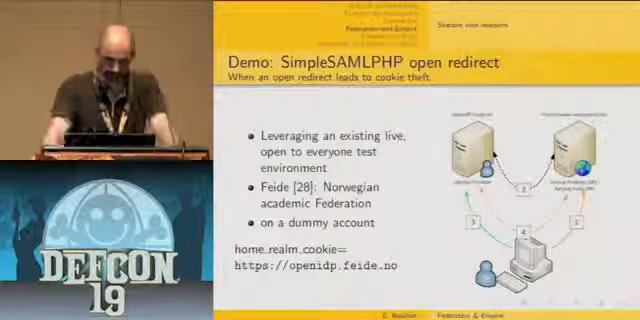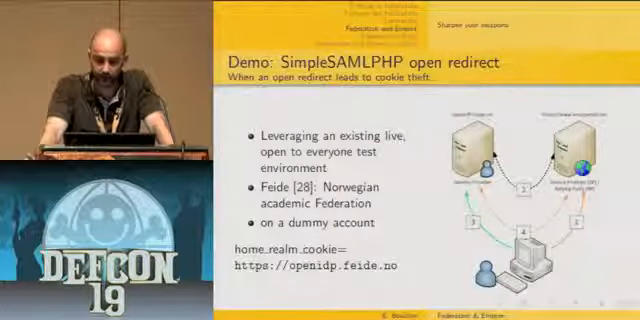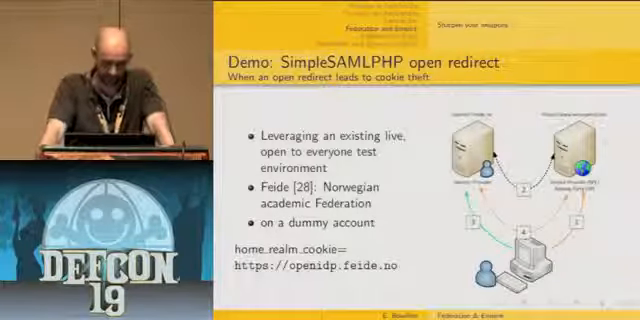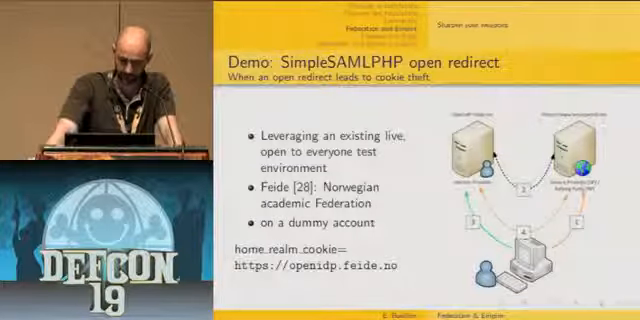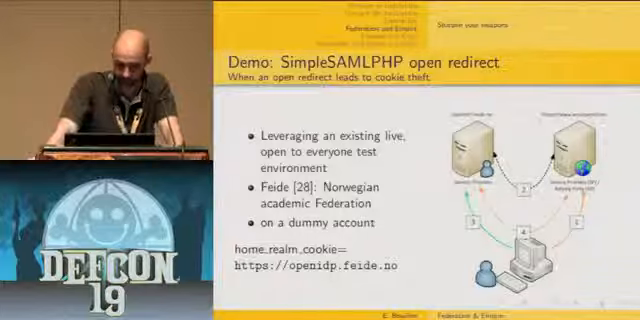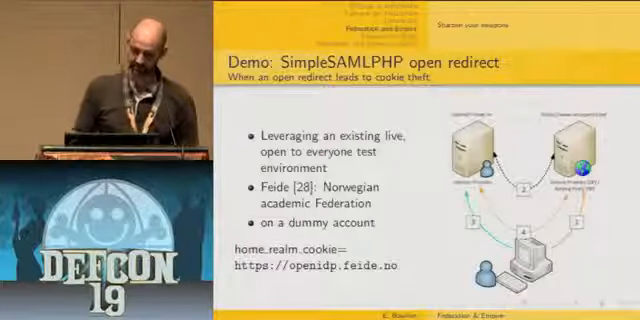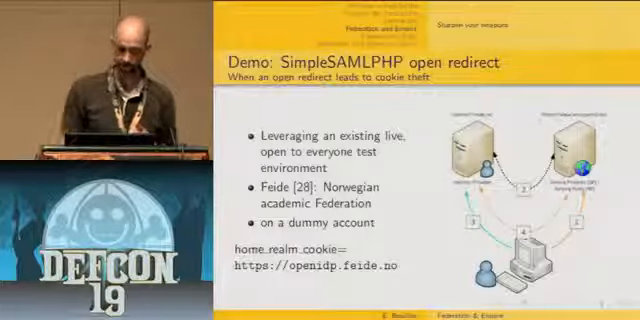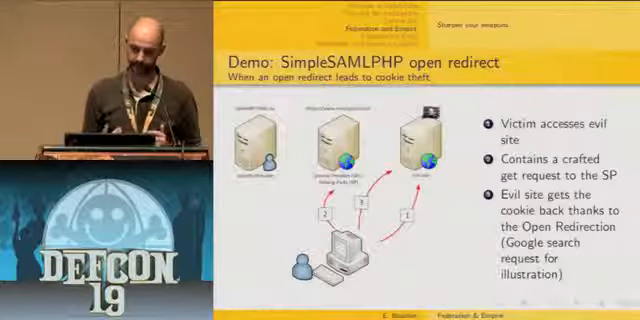To demonstrate that, I've been leveraging an existing live test environment, open to everyone, provided by the Norwegian Academic Federation. It's called OpenIdP. I've been using a dummy account, and the cookie I'm going to steal is the one for https openidp.feide.no. So what you're going to see is a complete 4-step SAML authentication, and then you'll see how a bad guy can just steal this cookie.